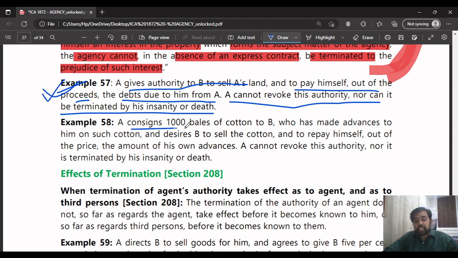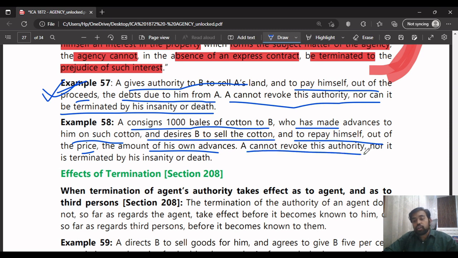The next example: A consigns 1,000 bales of cotton to B, who has made advances to him on this cotton, and desires B to sell the cotton and repay himself out of the price the amount of his own advances. A cannot revoke this authority, nor is it terminated by death or insanity, because the agent has given the advances on his own for the principal's business.